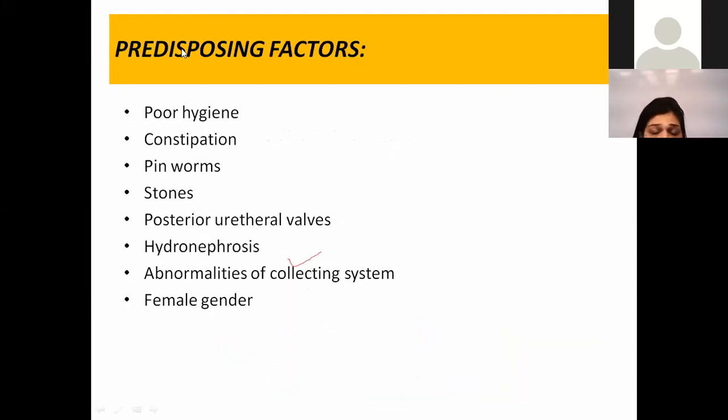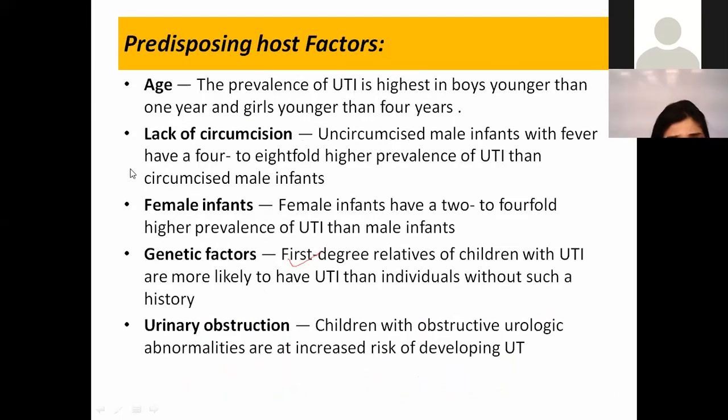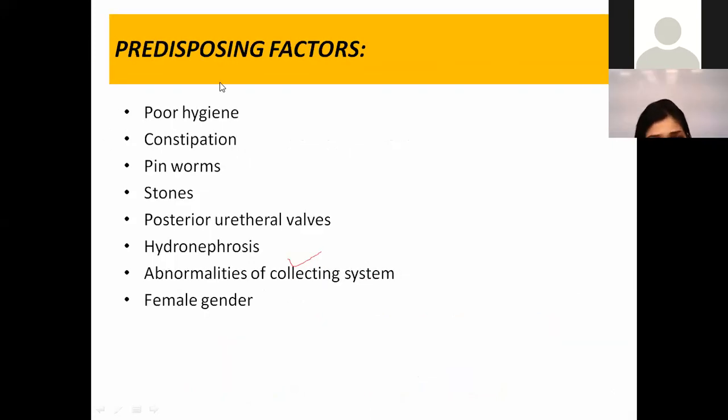So what are the main reasons, what are the predisposing factors or the risk factors for urinary tract infection? So poor hygiene, whenever there would be unhygienic conditions, not dealing rightly with the genitalia, then there would be increased chances of urinary tract infection.